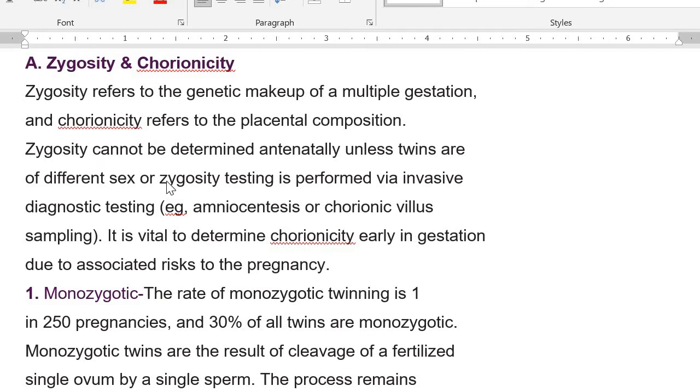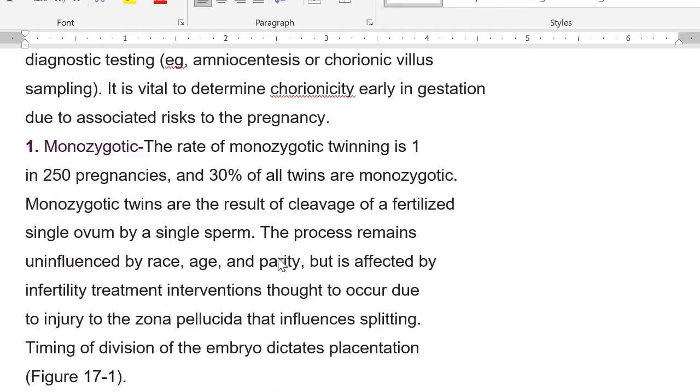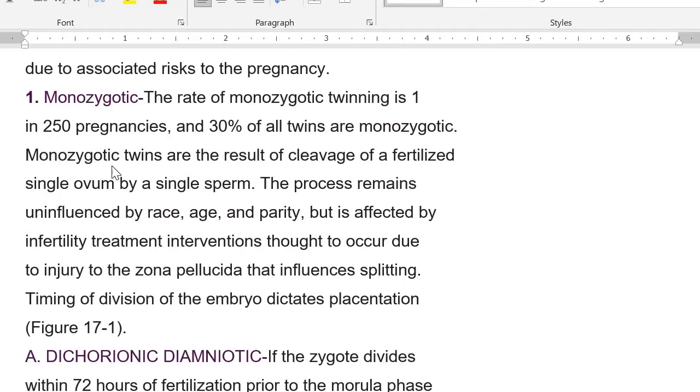Usually when they are of the same sex, it means they are coming from the same zygote. If they have different sexes, it means they are coming from two different zygotes. It is very important to determine chorionicity because it tells you the risk profile of this pregnancy.